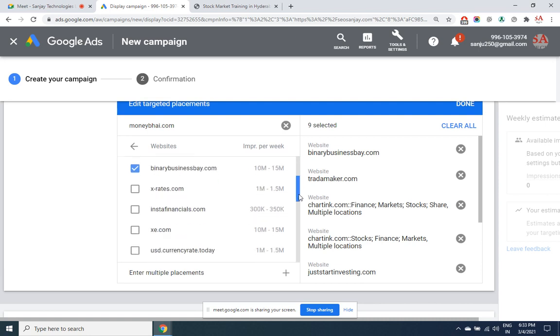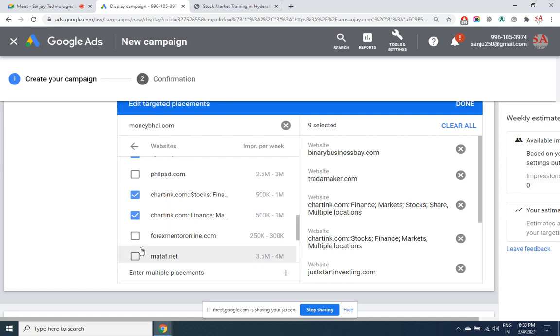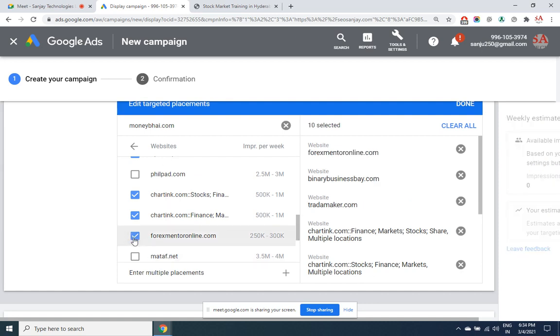So you have to first manually check in which sites you have Google Ads, and those sites you can directly type here. These are some suggestions provided by Google. So only in this list of websites your ads will get displayed.